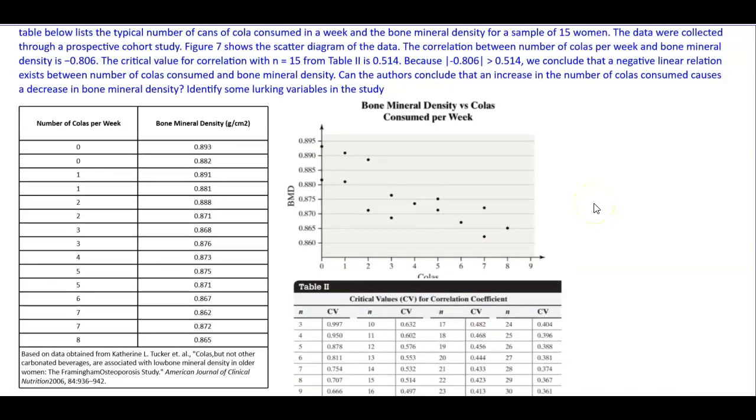So recall that we have a sample size of 15. So if we come down here at 15, then what is the critical value? Well, we can see that the critical value is 0.514. Okay? And we know that the correlation from the example is negative 0.806. Now, if we take the absolute value of negative 0.806, it gives us a positive, and we know it's going to be greater than the 0.514, which tells us that we have a negative linear relation that exists between number of colas consumed and bone mineral density.